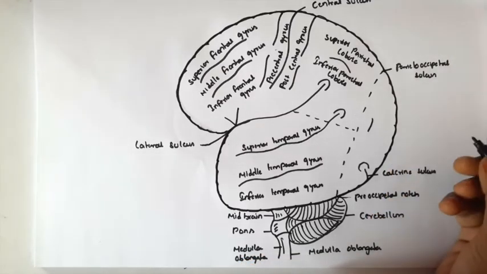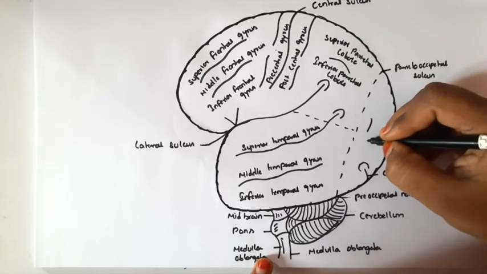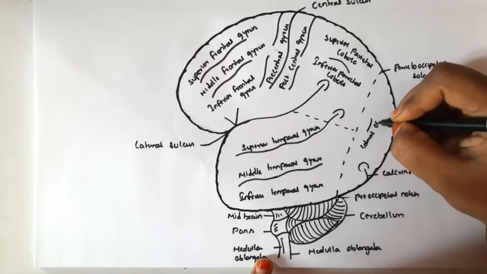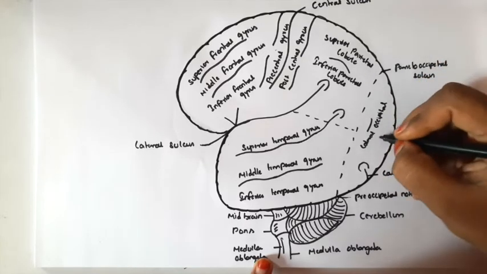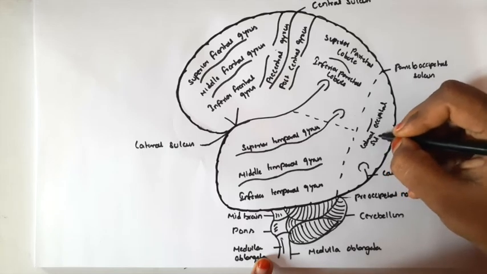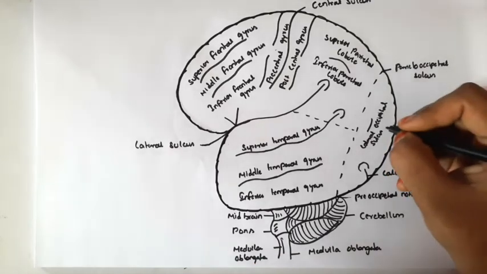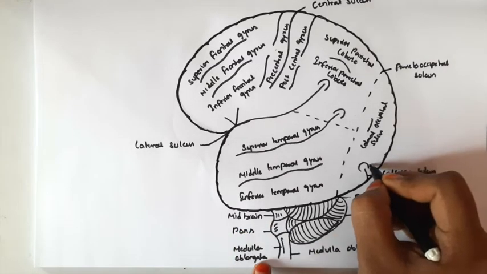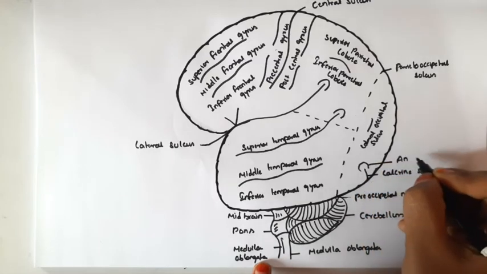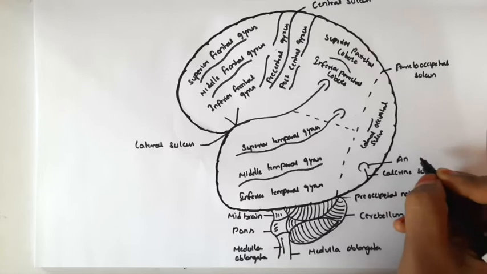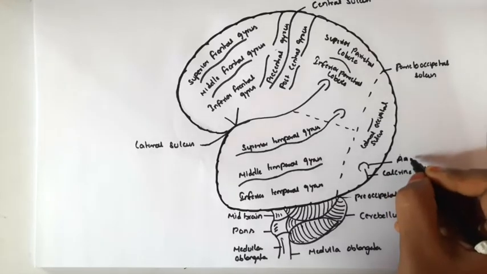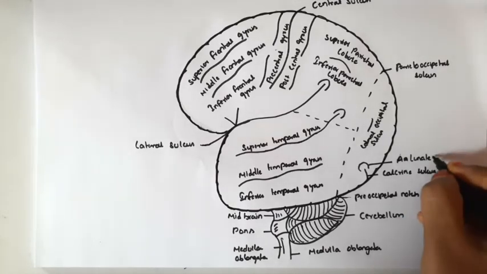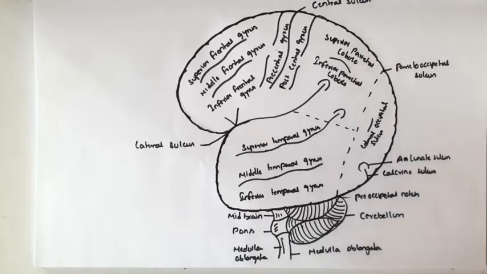Having a lateral occipital sulcus, that is the calcarine sulcus, which is encircled by the lunate sulcus. This is the lateral occipital sulcus with the lateral occipital gyrus. That is the gyrus. Along with that, the calcarine sulcus is encircled by the lunate sulcus in the occipital lobe. So the functions of the frontal lobe are mainly voluntary motor functions, and it is responsible for motivation, aggression and emotions. That is the lunate sulcus.